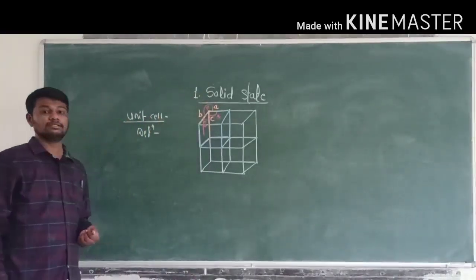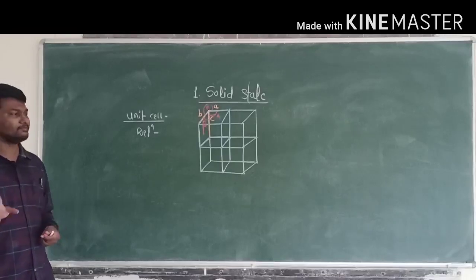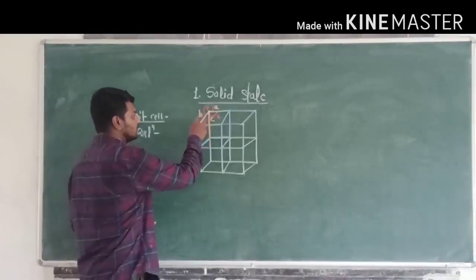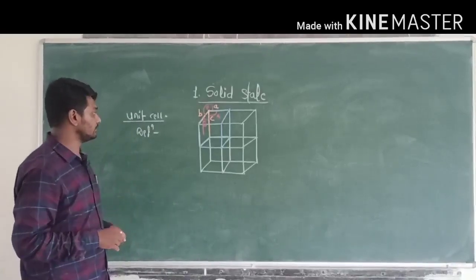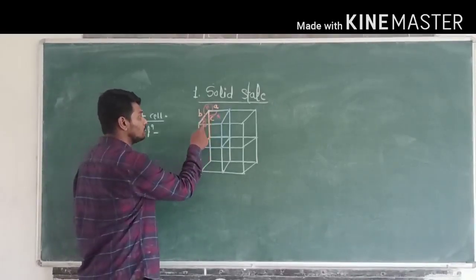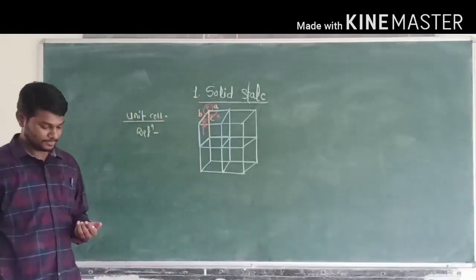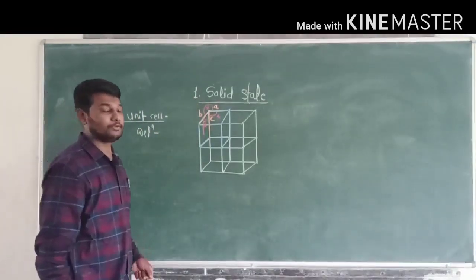All unit cells have 3 edge lengths, denoted by A, B, C, and also 3 edge angles, which are alpha, beta and gamma. Now next point is types of unit cell.